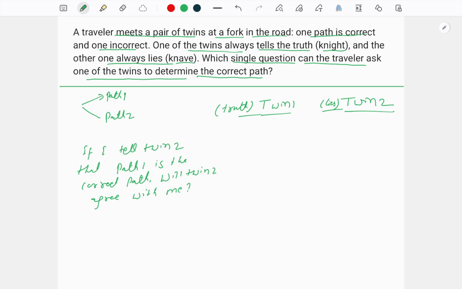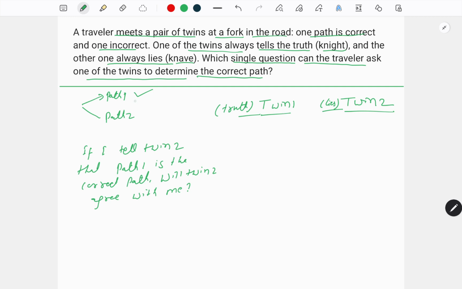So let's say we go to twin 1 and ask him, if I tell twin 2 that path 1 is correct, and for example let's consider path 1 is correct. We'll also consider when path 2 is correct. If I tell twin 2 that path 1 is the correct path, will twin 2 agree with me? Twin 1 knows that twin 2 will always lie.